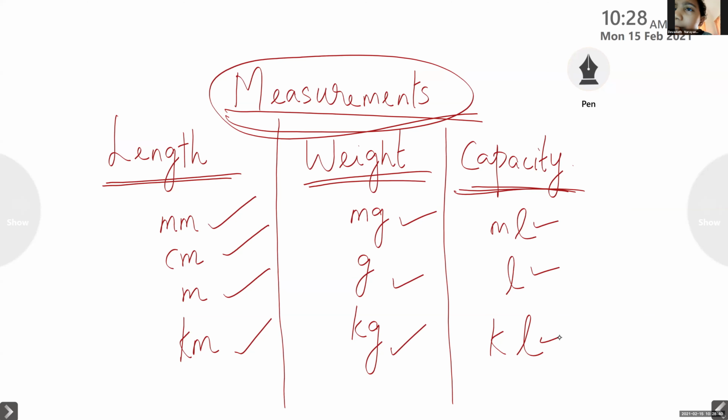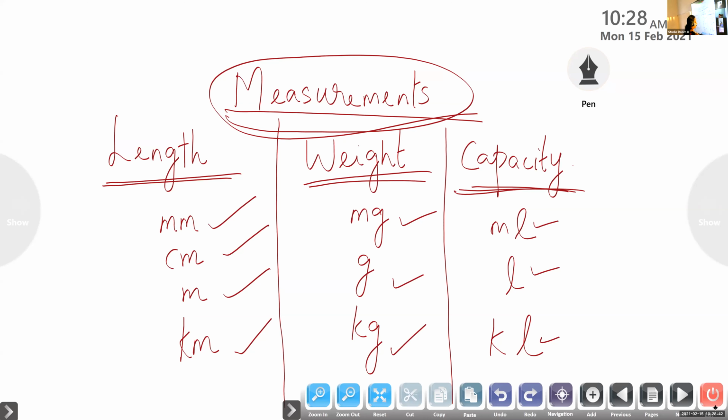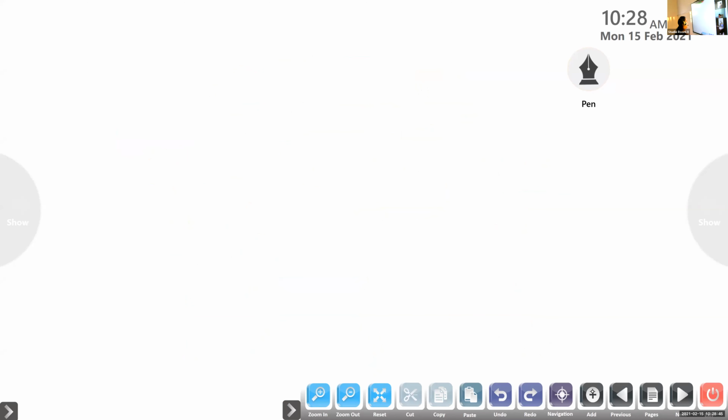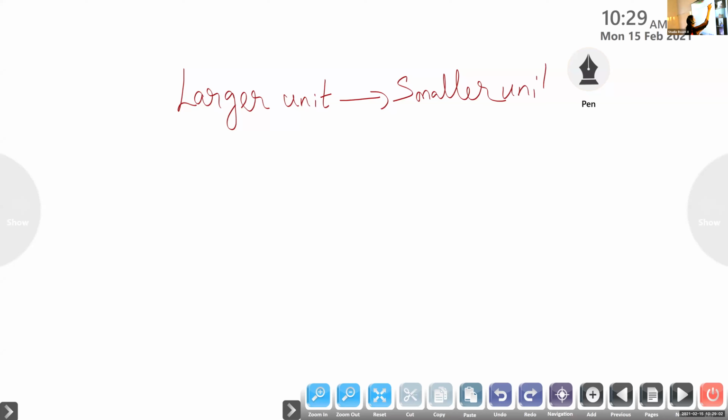Okay children, very good. Now listen here, from larger units. Children, this is very important. You will get confused if you don't listen properly. Larger unit to smaller. Larger unit to smaller. So first I will start with the units of length. Okay, units of length. The larger unit, I will start from kilometer.